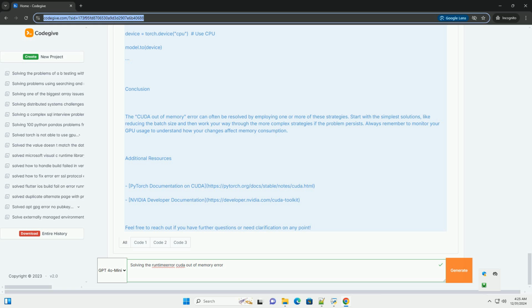4. Use mixed precision training. Mixed precision training allows you to use both 16-bit and 32-bit floating point types, reducing memory usage and speeding up computation. Example, using PyTorch with torch.cuda.amp.